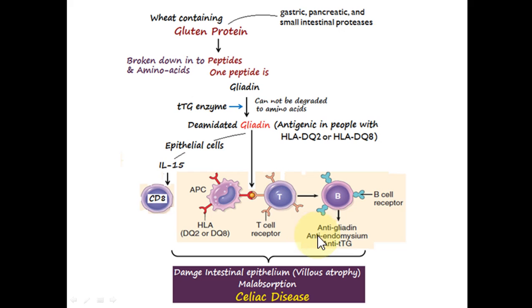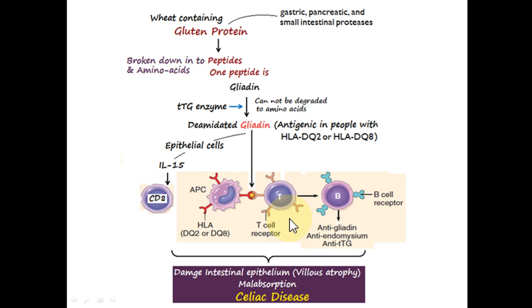The anti-endomysium antibodies, endomysium, we know that it is the connective tissue cover for the muscle fiber: endomysium, perimysium, and epimysium. So actually the basic immune reaction occurs against the connective tissue that is present in the lamina propria of the mucosa.